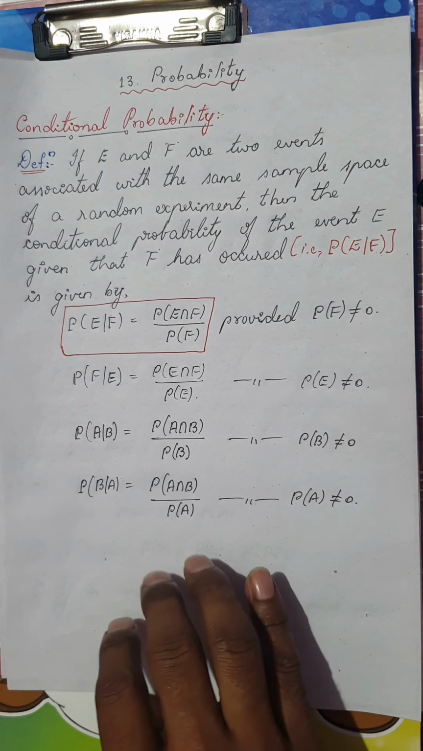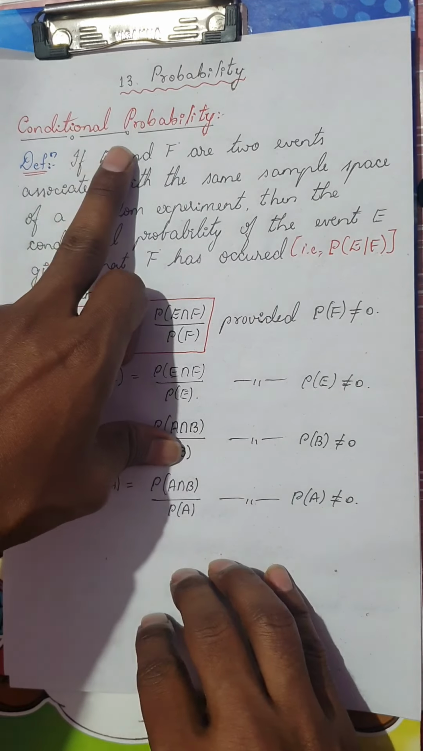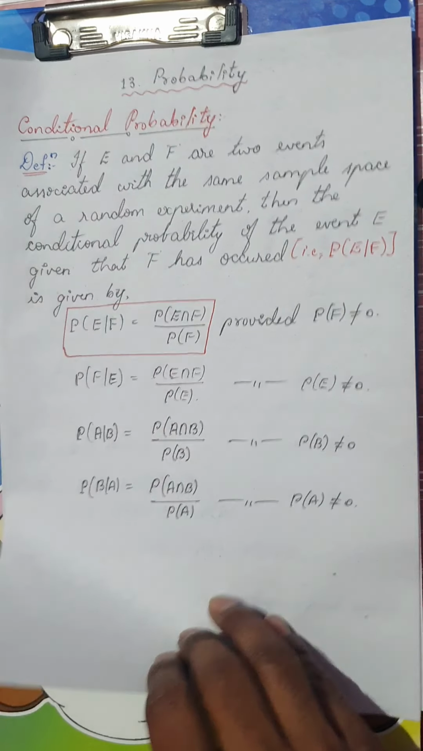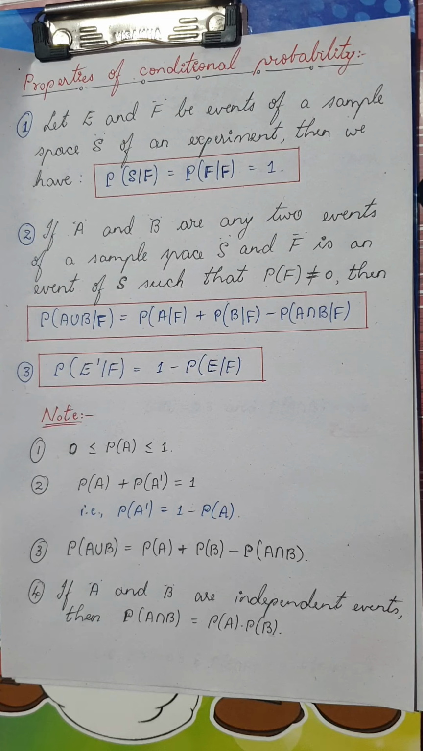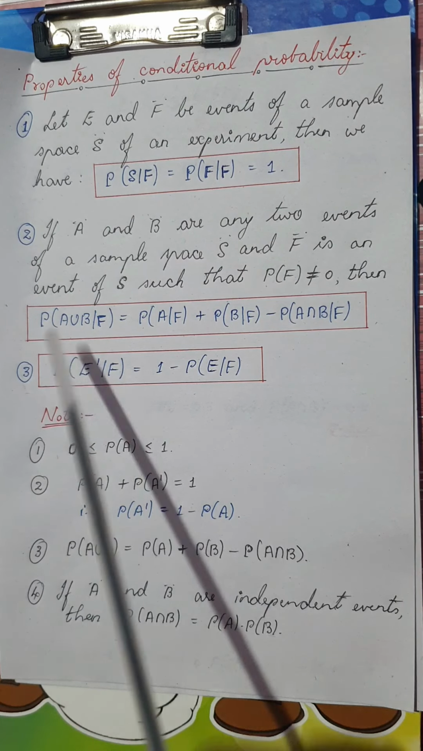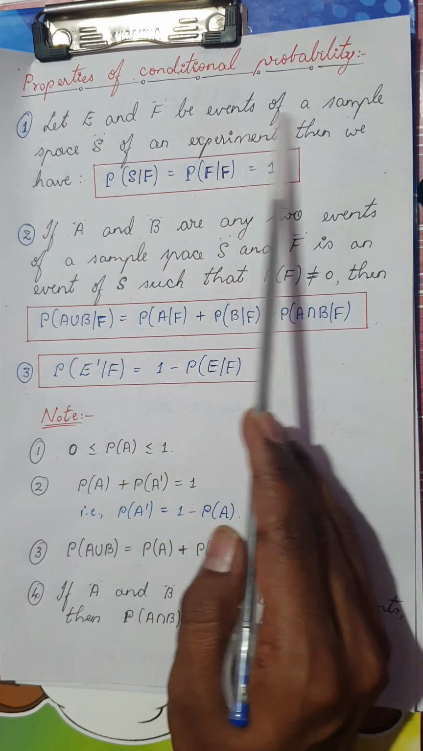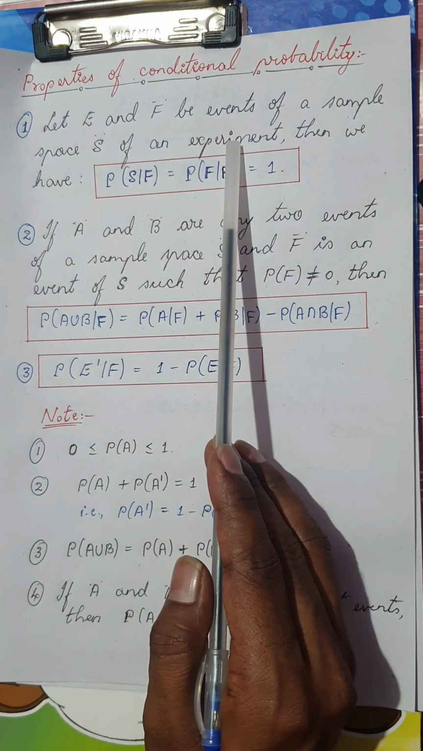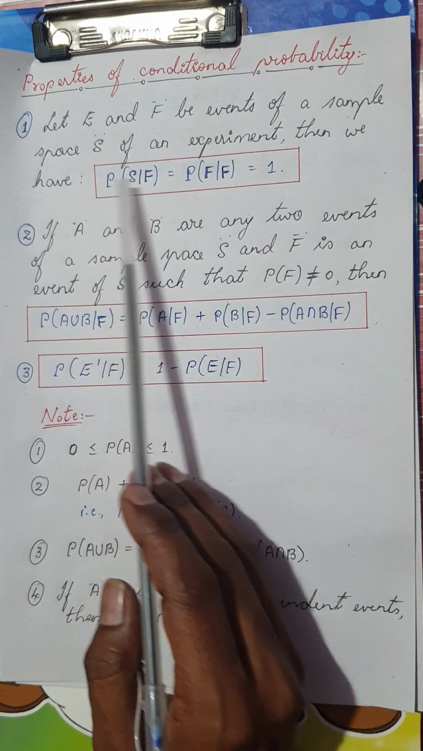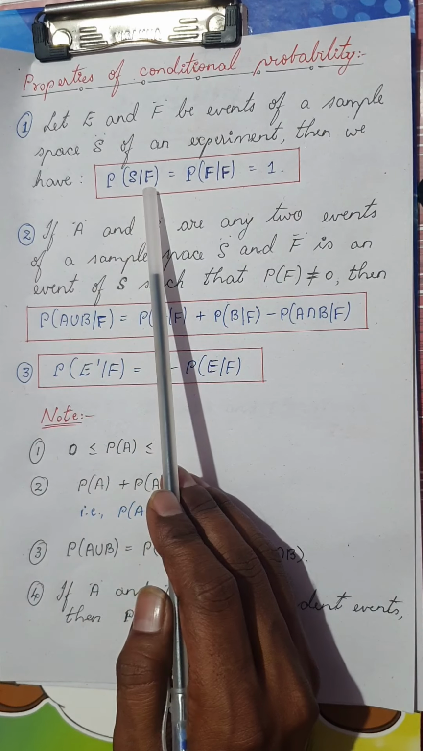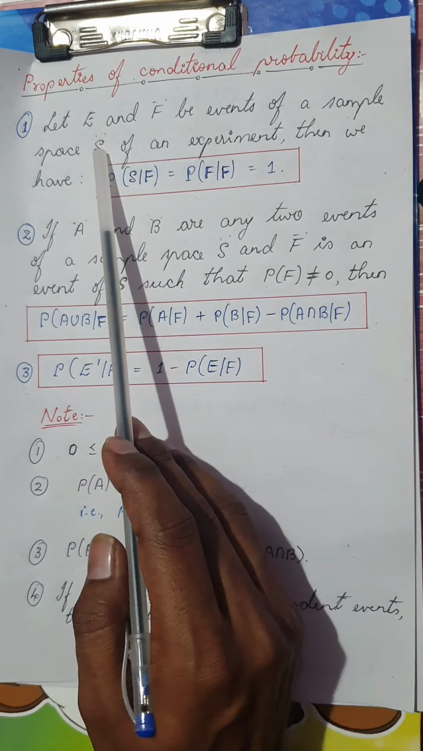Okay, students, we'll go through the properties of conditional probability next. So going through the properties of conditional probability, the first property says this: if E and F are events of a sample space S of an experiment, then we have probability of S given F. Remember, S means sample space.